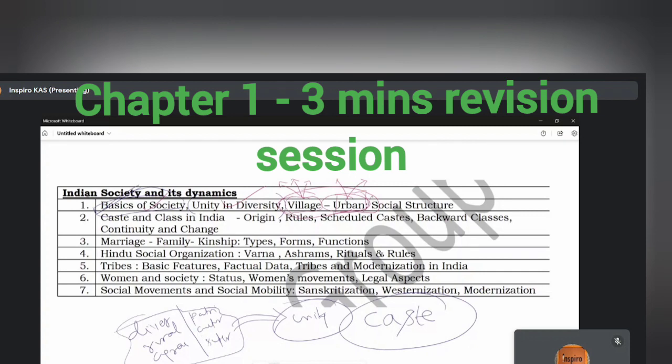Then we went on to see what is called social structure. In social structure we saw that Indian society is a stratified society which is into 4 strata. In the 4 strata, we saw the lower ones. Here we said Brahmin, Kshatriya, Vaishya, Shudra. Here we took untouchables. We saw this one.